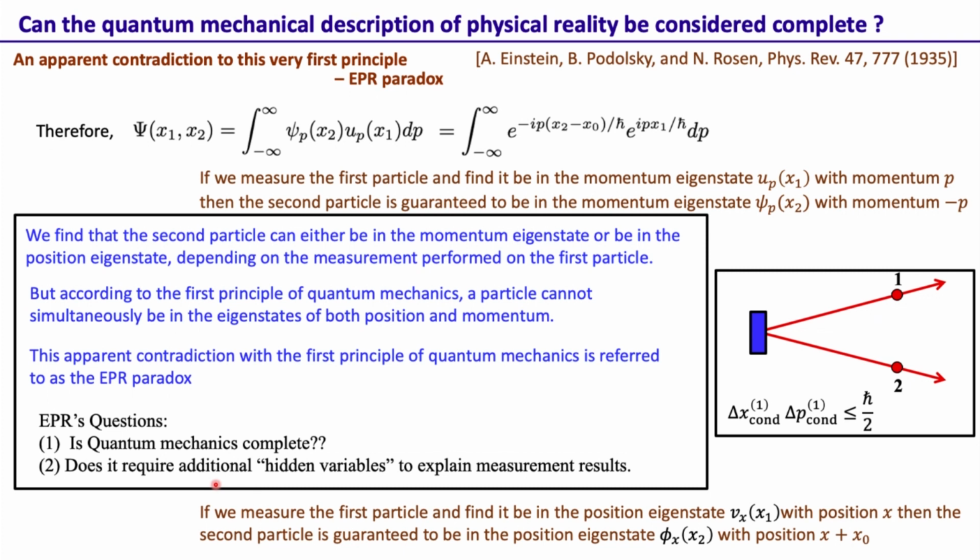In the next lecture, we will discuss the effort known as the hidden variable interpretation of quantum mechanics, in which a new theory was tried and the attempt was to supplement quantum mechanics with some hidden variable and see if one can get rid of these features of quantum mechanics. But none of those attempts turned out to be successful, and that's what we will discuss in the next lecture.